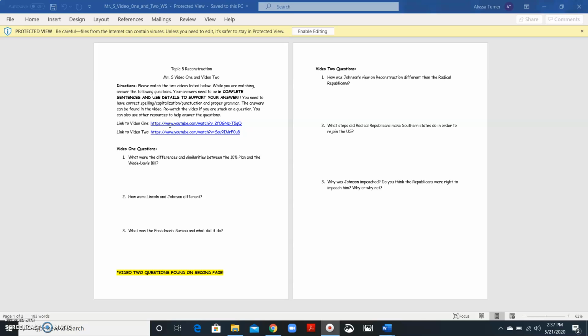This is for video 1. The link for video 1 is in here too. If not, use the one that's found in the assignment. Video 2 questions are found on the second page. Make sure you're looking at the second page. There is a second page.